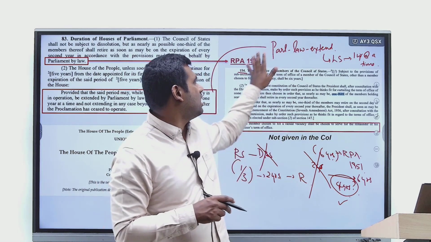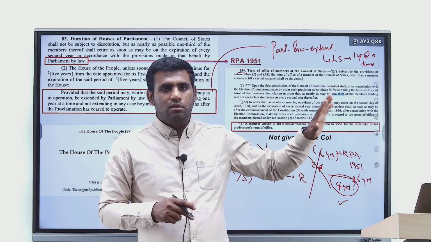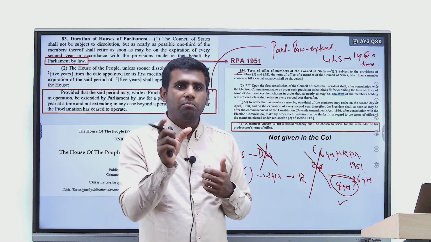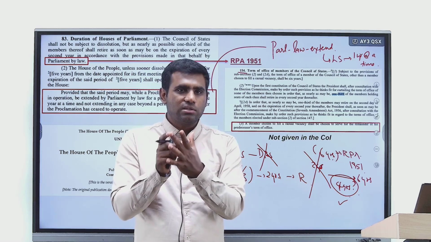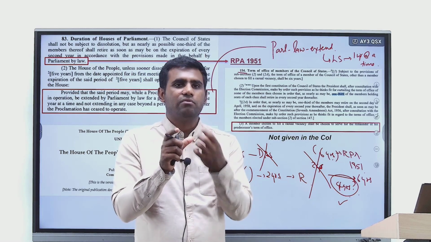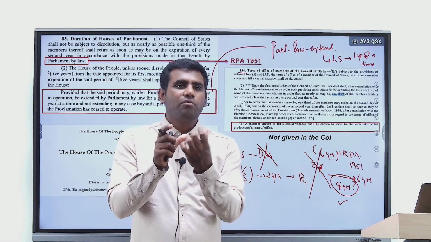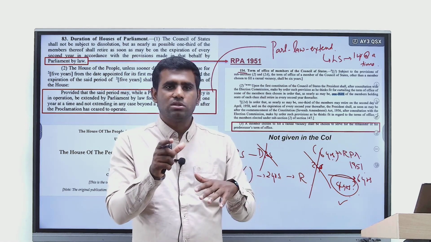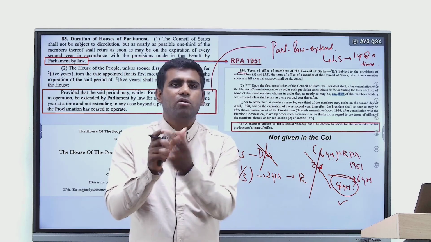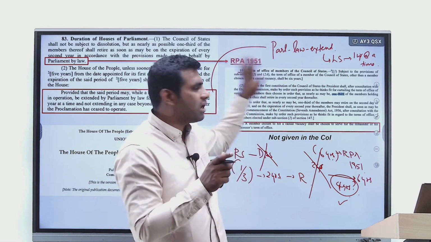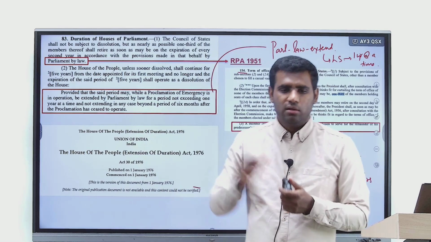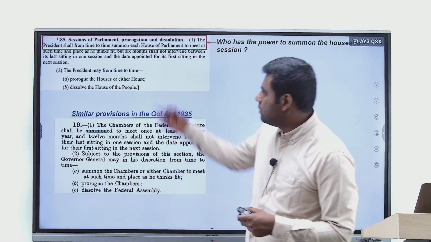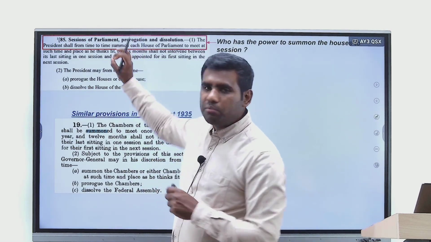That law is RPA 1951, which talks about the maximum membership duration of a particular member for a period of 6 years. And if at all he dies, if there is a vacancy in the middle of his tenure, the new member who occupies the same post shall only continue for the remainder period of the term. All that is given in RPA 1951. Okay, we move on. Next, Article 85, there is something peculiar about it.